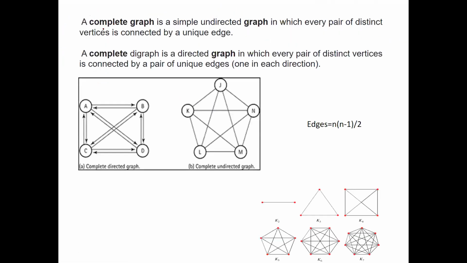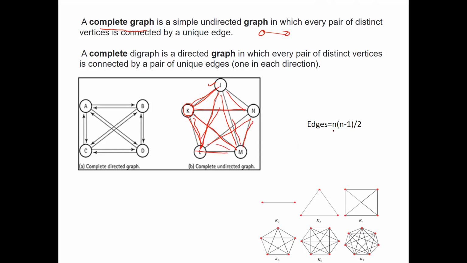Now the next terminology which comes into the picture is the complete graph. A complete graph says there is a direct edge, a unique edge, between every pair of vertices, a direct connection. If you see, J has a direct connection with K, and the rest of the vertices like L, M and N. Every pair of vertices has a distinct edge between them, and similarly for L and for M, there are direct edges between every vertex.